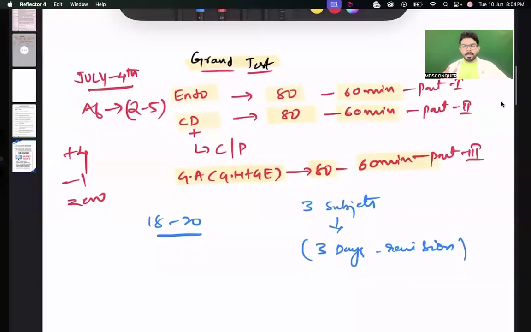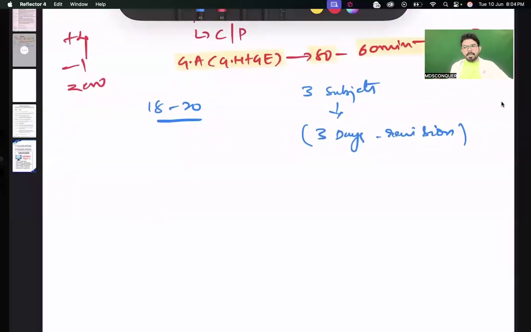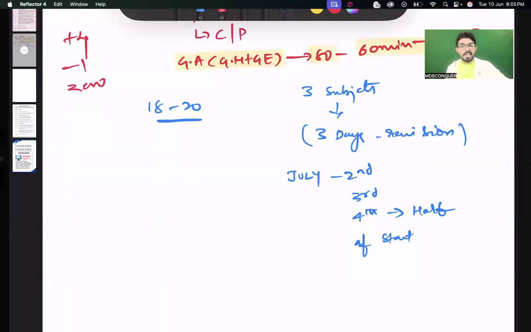Right. So a minimum of 3 days of mandatory revision is required. Please do make a note: 3 days of revision is a must. My kind suggestion for all of you is, for example, we have kept a day where we need to start revision. At least by July 2nd, you need to start the revision. So July 2nd, July 3rd, and half a day of July 4th, you have to do revision. And by afternoon, you have to start your exam. Clear, guys?